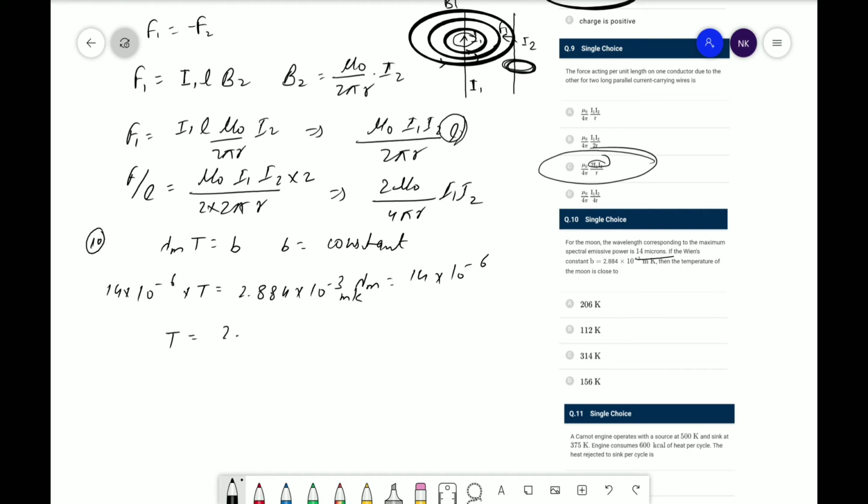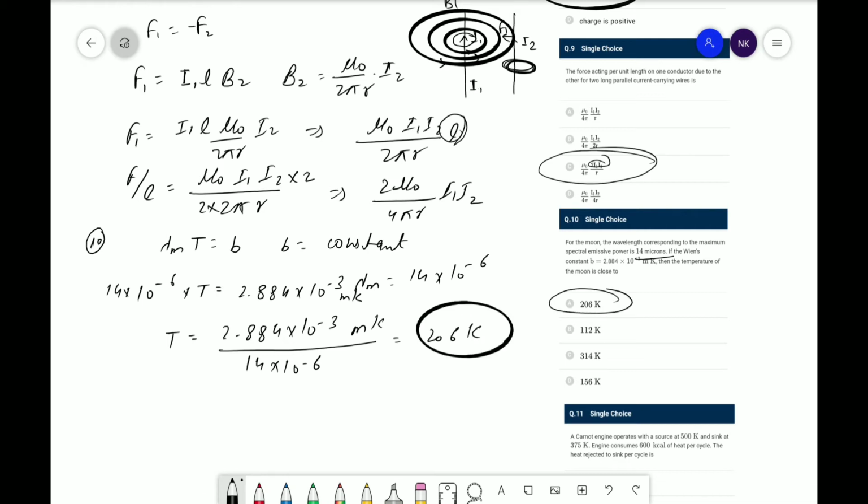Therefore T is equal to 2.884 into 10 to the power minus 3 divided by 14 into 10 to the power minus 6. Solving all this, we will get 206 Kelvin. So the correct answer is A.